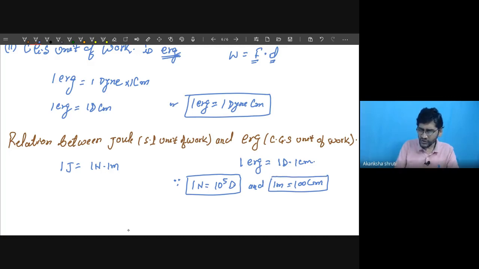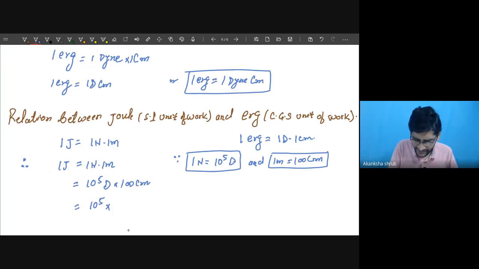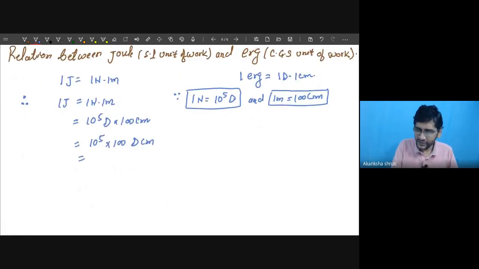So use these two relations in the joule. So 1 joule is 1 Newton meter, so this can be written as 1 joule as 1 Newton 1 meter is equal to 10 to the power 5 dyne into 100 centimeter, or you may write this as 10 to the power 5 into 100 dyne centimeter. 100 is nothing but 10 to the power 2.